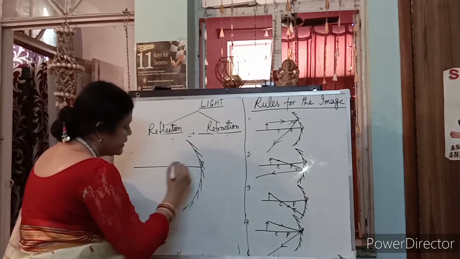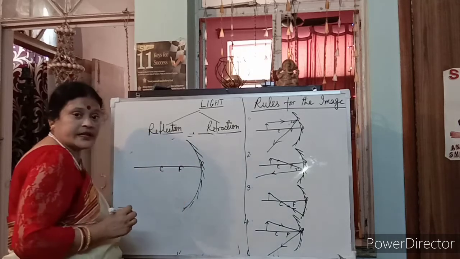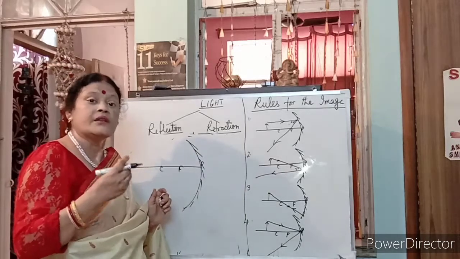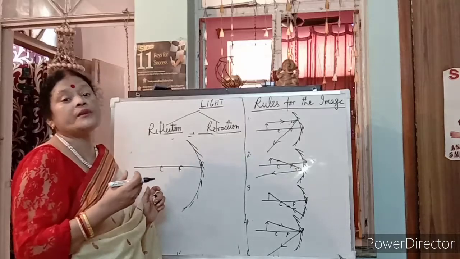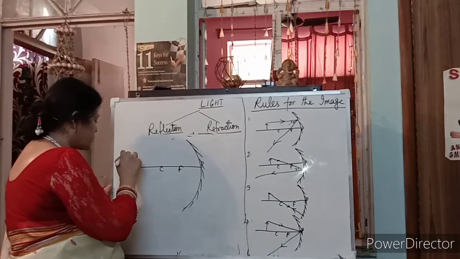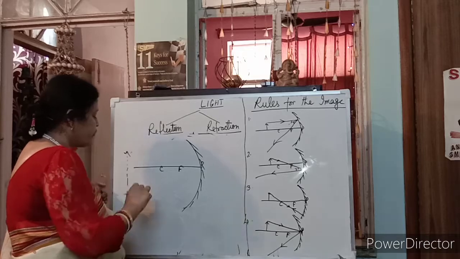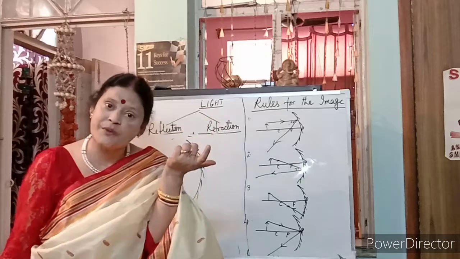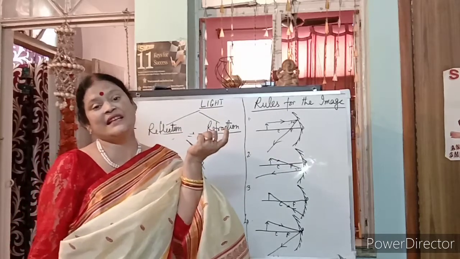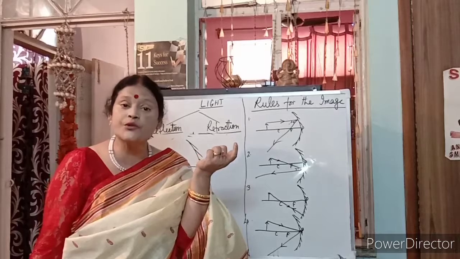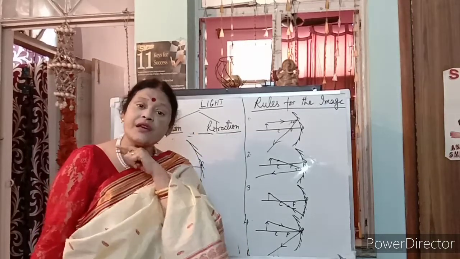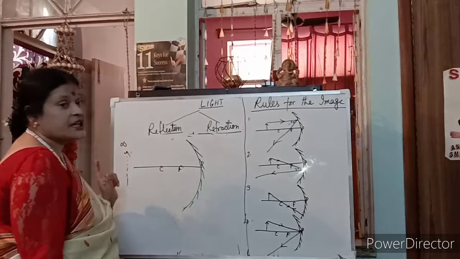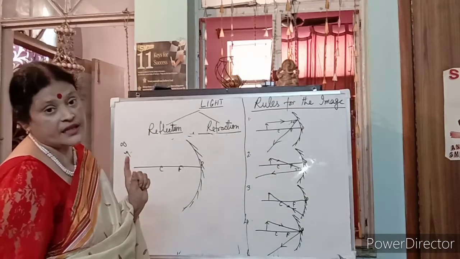Now, possibilities. This is the principal axis. This is the center of curvature. This is the focus. What are the possibilities of keeping an object? Wherever we keep an object, the image will be formed differently. First, if I am talking about infinity. What is the meaning of infinity? Infinity means so far that you can't see the object, but the image is being formed. This is the possibility that the object is at infinity.